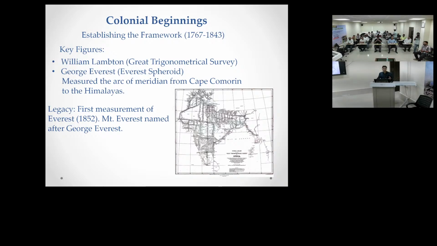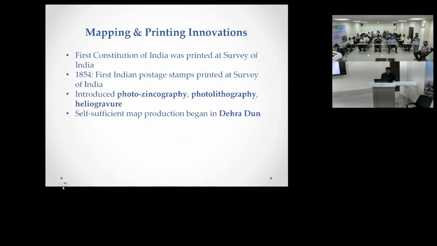But since George Everest was in charge of that calculation team, his name came up. The credit was not given to Radhanath Sikdar. So this is our legacy; we can say that we have measured the height of the Everest. Later on, maps were created, and for creating maps we need printing. So the British prepared some printing machines, and there we started printing maps.